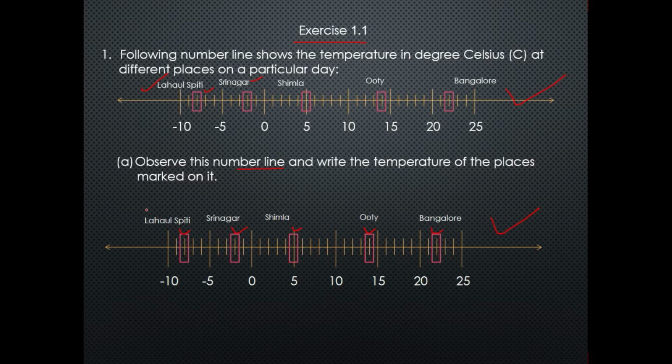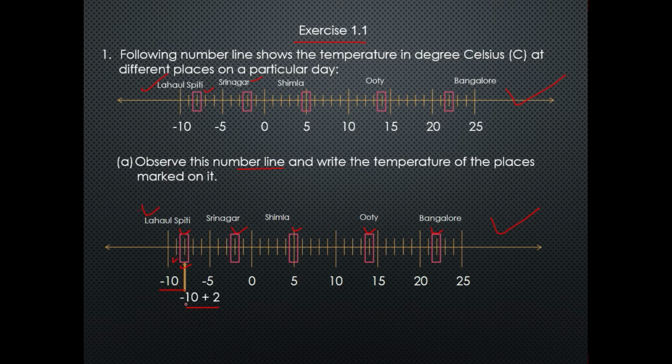First, we will calculate the temperature of Lahul Spiti. We can see the box is drawn at number 2 from the temperature -10 towards the right hand side, 1 and 2. So we have to add 2 to -10. So I write here -10 plus 2.